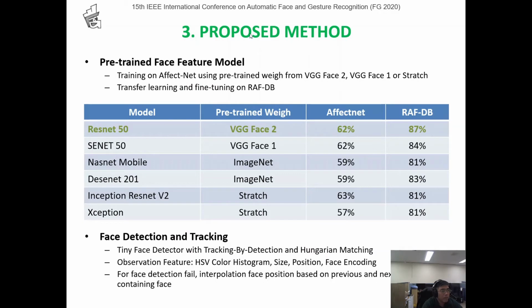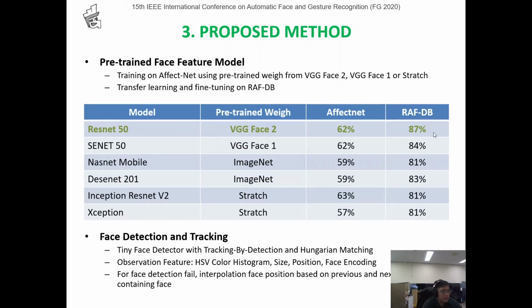Next, we will talk about the proposed methods. Firstly, we train the face feature model. We use the Affectnet dataset and pretrained weights from VGGFace2, VGGFace1 or ImageNet. After that, we try fine-tuning and evaluate against them. The highest accuracy is achieved on the ResNet50 model using pretrained weights VGGFace2, and accuracy is 62%.